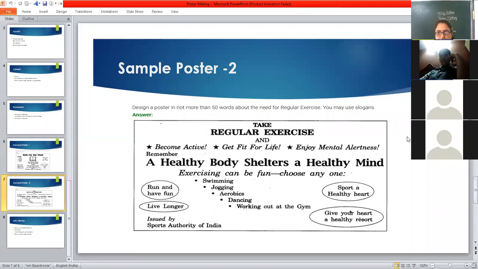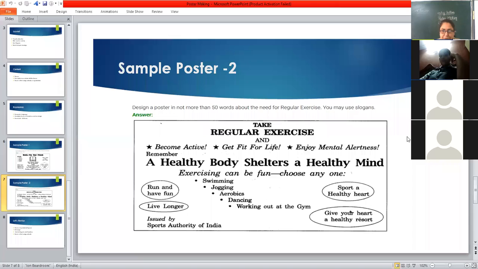Take regular exercise and become active. Get fit for life. Enjoy mental alertness. A healthy body shelters a healthy mind. Exercising can be fun. Choose any one: swimming, jogging, aerobics, dancing, working out at the gym. Run and have fun. Live longer. Sport a healthy heart. Give your heart a healthy resort. Issued by Sports Authority of India.